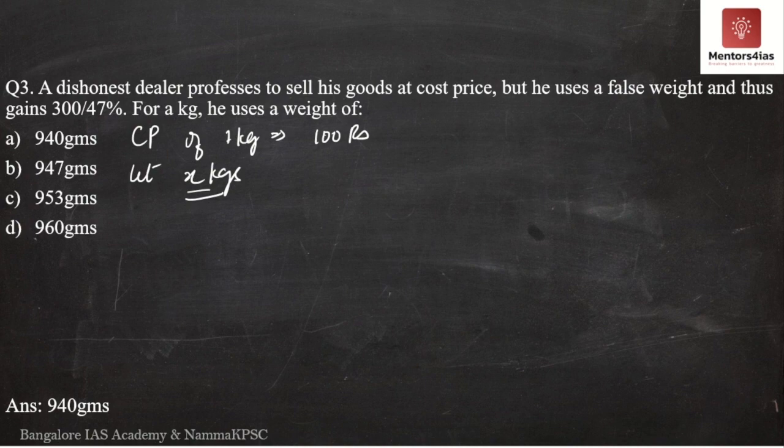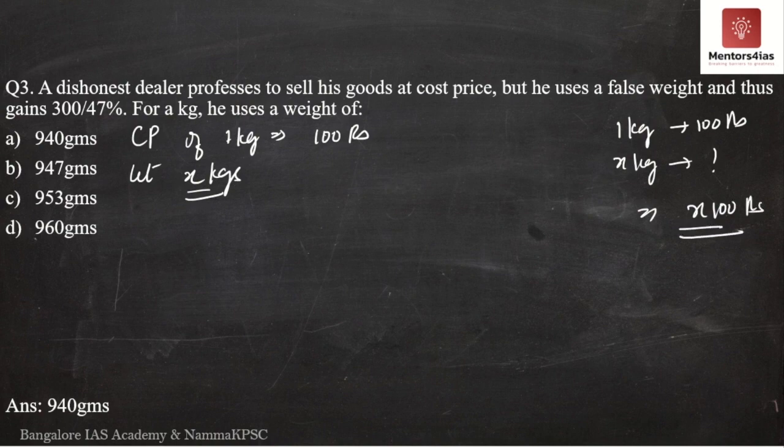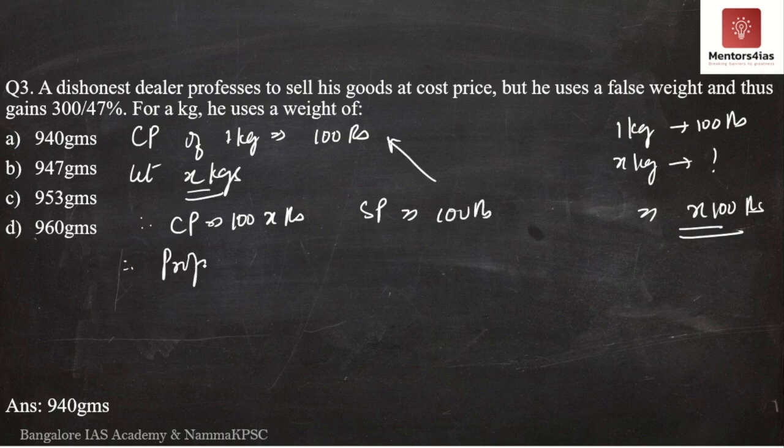This is the false weight which he actually uses to sell the goods. Now if 1 kg costs 100 rupees, then x kgs costs how much? It is nothing but 100 into x rupees. Therefore, our cost price is 100x rupees. Selling price is what? It is 100 rupees, that is the original price. Then profit will be selling price minus cost price, which is equal to 100 into 1 minus x.